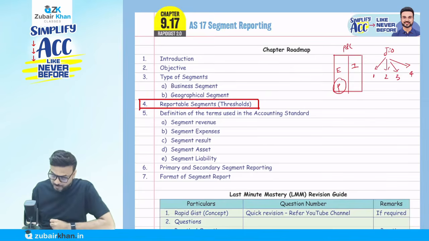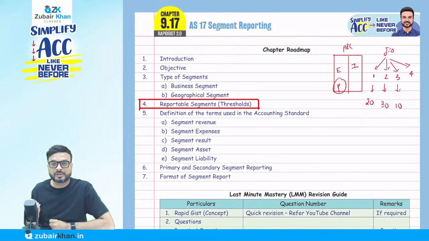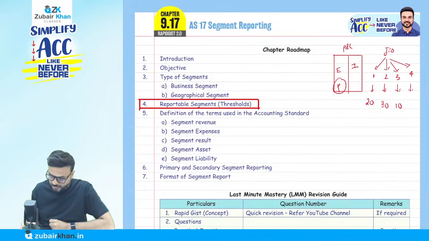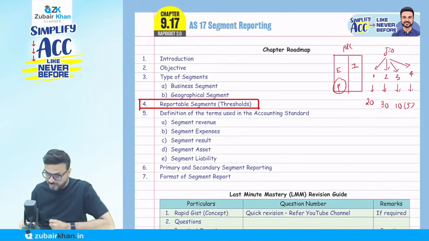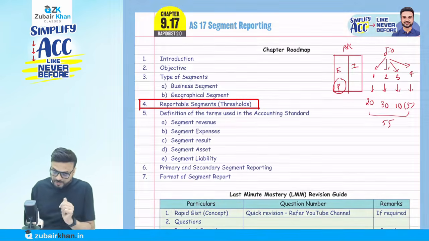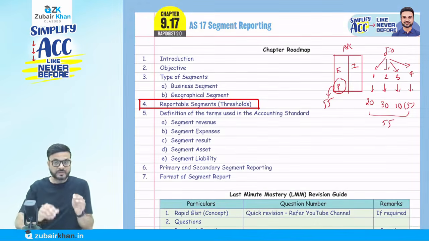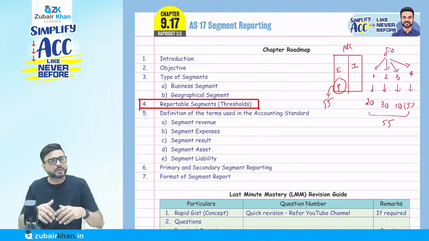It might happen that the first product has a profit of 20 crore, the next product a profit of 30 crore, and another a profit of, let's say, 10 crore. So how much in total? 20 plus 30 is 50, plus 10 is 60. Now here they have a loss of 5. So what is the final profit appearing? The final profit is 55, correct? When I see the financial statement, I will see only 55, because it is prepared by considering all the products, and that is correct.